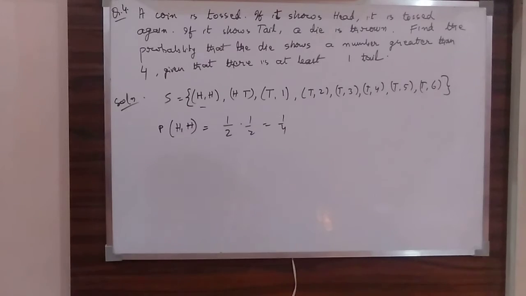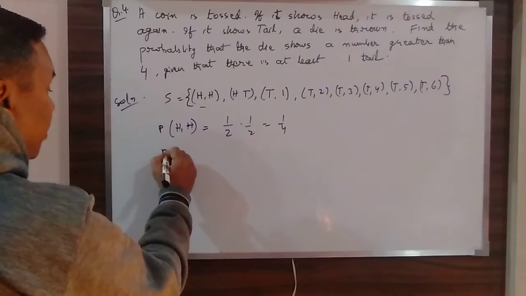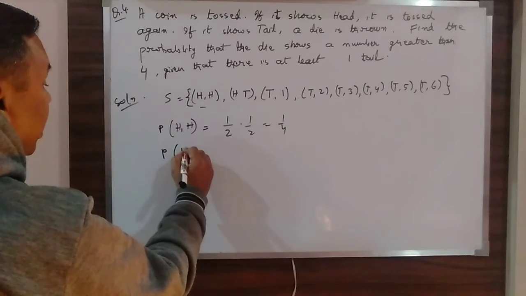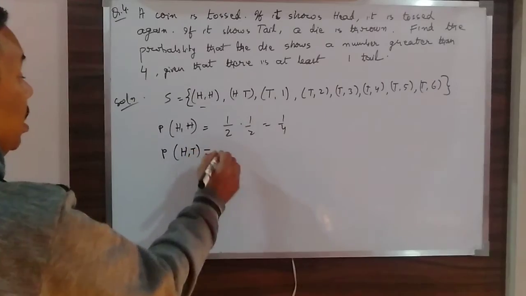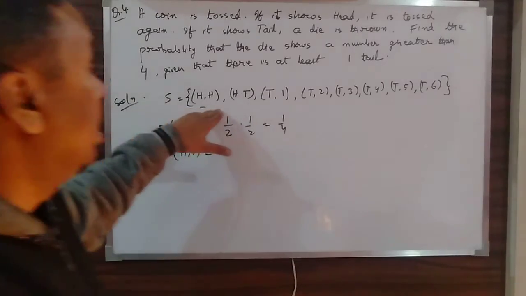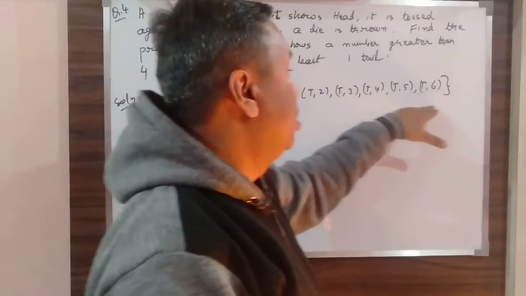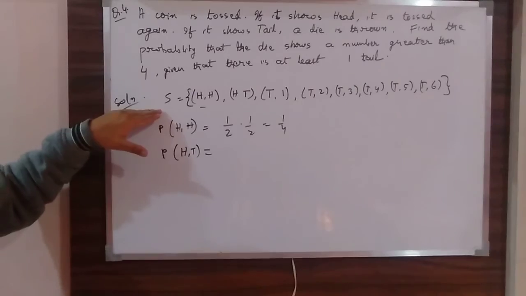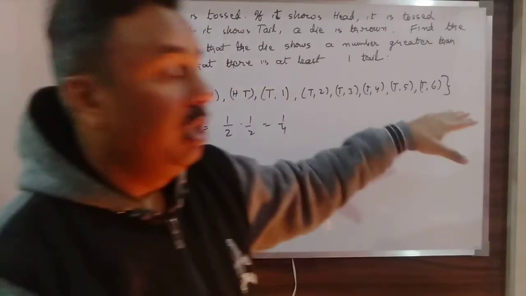Similarly, if I am getting HT, see HH is not just 1 by 8, because what is n(S)? You have got 8 options, but it is not 1 by 8.